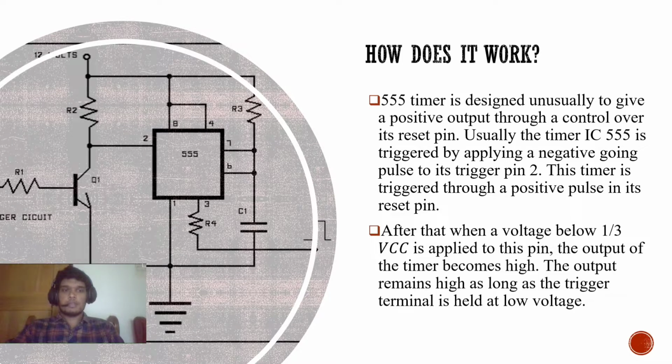The 555 timer is designed to give a positive output through control over its reset pin. Usually, the 555 timer IC is triggered by applying a negative going pulse to its trigger pin 2. This timer is triggered through a positive pulse in its reset pin. When a voltage below one third VCC is applied to this pin, the output of the timer becomes high. The output remains high as long as the trigger terminal is held at low voltage.